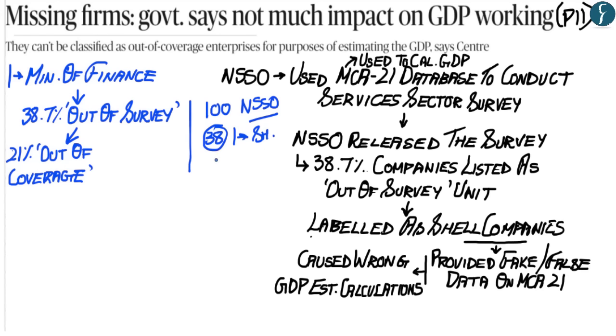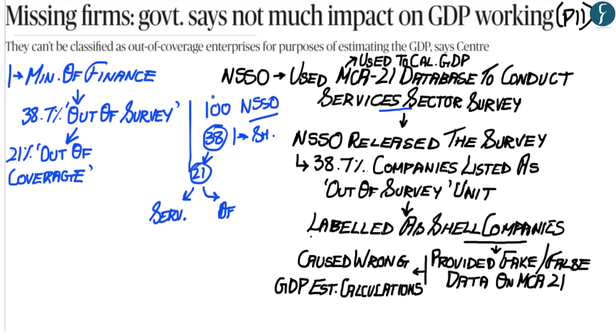But the Ministry of Finance has said that out of these 38 companies labelled as out of survey, 21 were out of coverage companies, meaning that these companies had showcased themselves as being in the services sector but were performing economic activities of another sector. NSSO was only conducting a survey of the services sector.